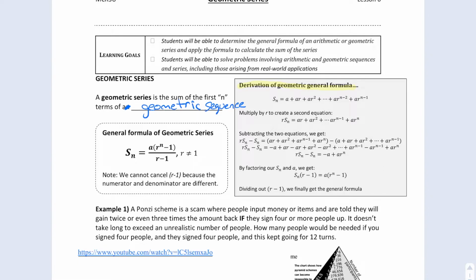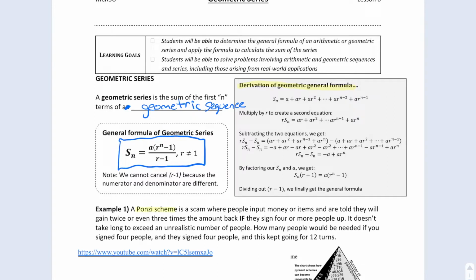The derivation of the formula is a bit trickier to go through, but I've provided it here. If you want to go through it, feel free to. You're not required to. But basically, what I need you to be aware of is this is the formula for the sum of n terms of a geometric sequence, where the ratio between terms is not 1. Otherwise, it would just be a repeating constant for terms.